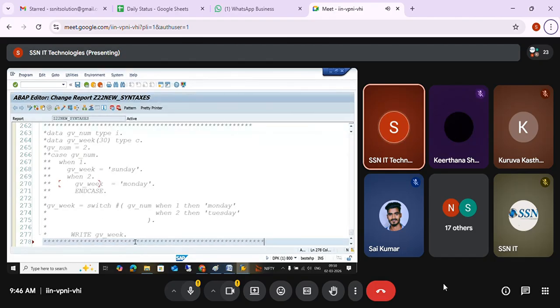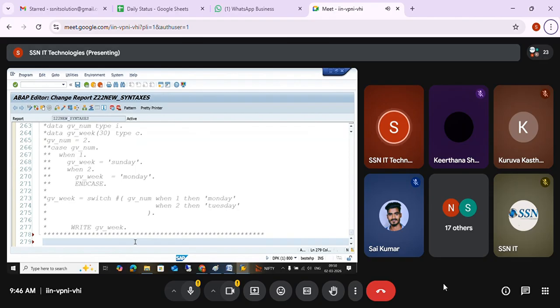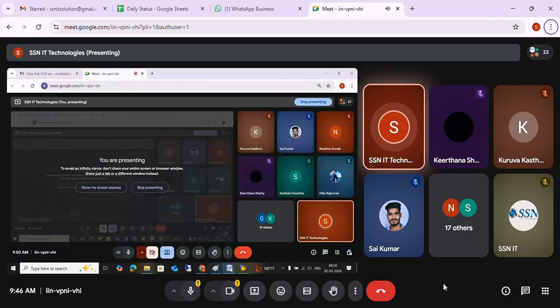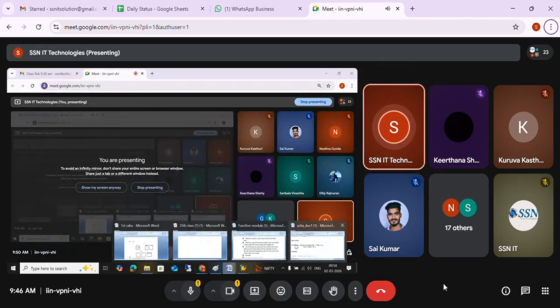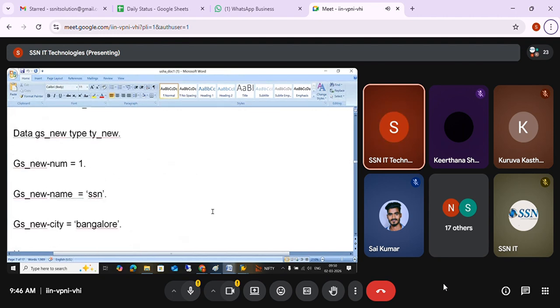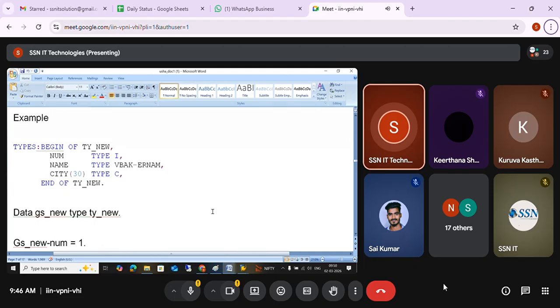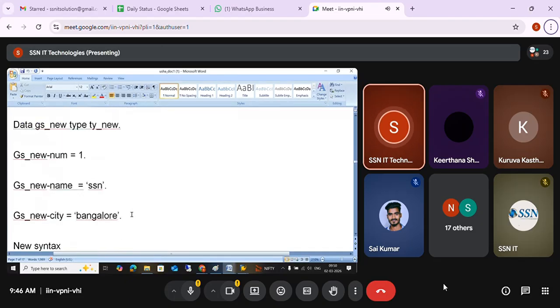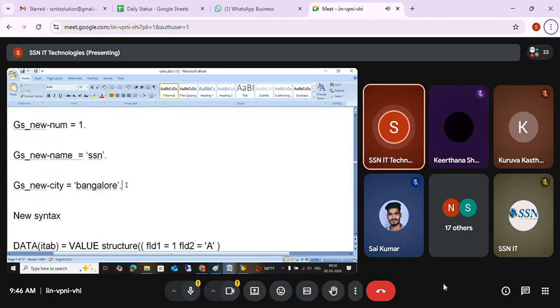No, ma'am. Okay, so then I'm just going to fill my own values into the work area. How to fill our own values into the work area? Work area hyphen field name equal to value. Very good. So first I'm going to create a work area, then work area hyphen field name equal to value. So this is the syntax.